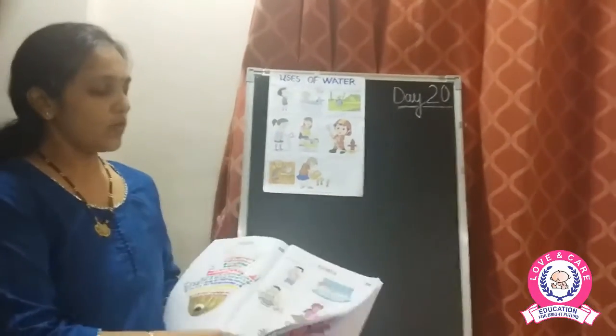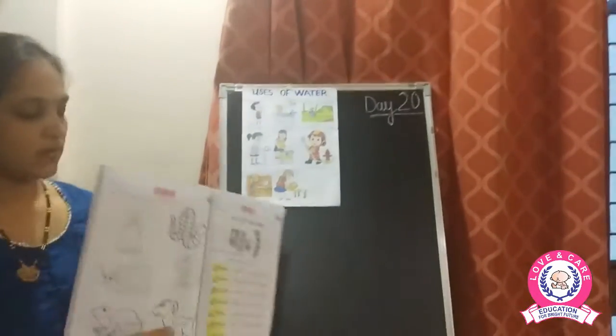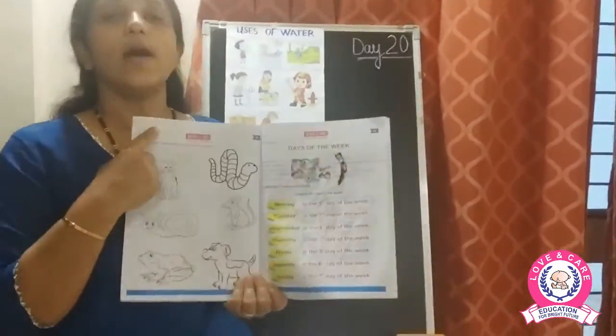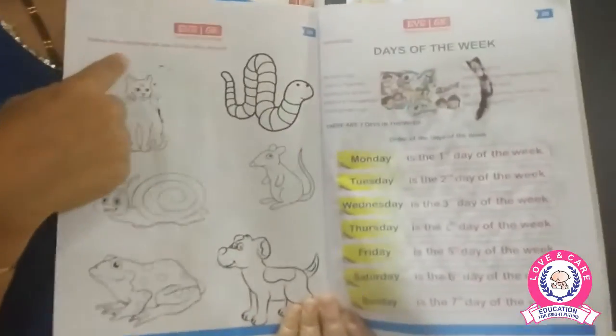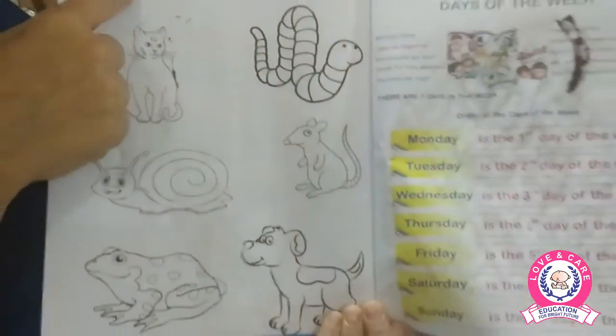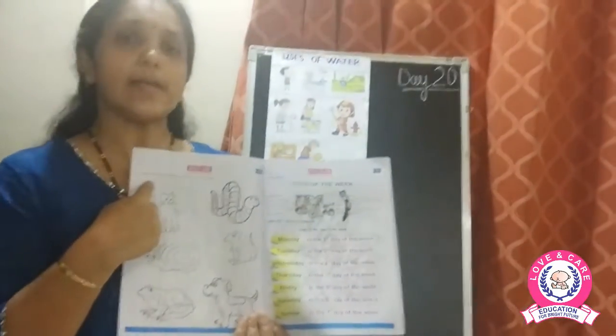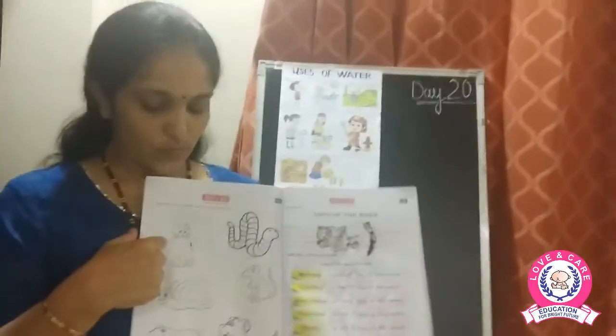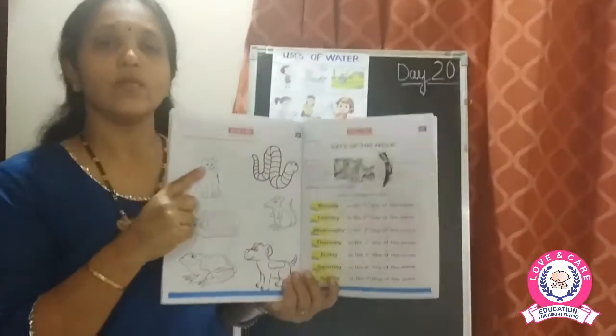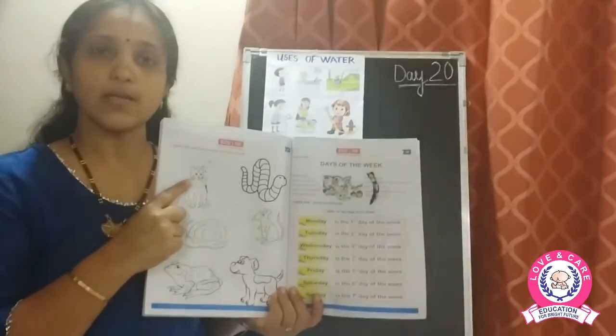Okay children, now moving on to the next page, here we have again an EVS worksheet to color the pictures. But what do we have to color? We have to color those animals and creatures that we see during the rainy season. Now first we see the cat. We can see cat in all the seasons, right?